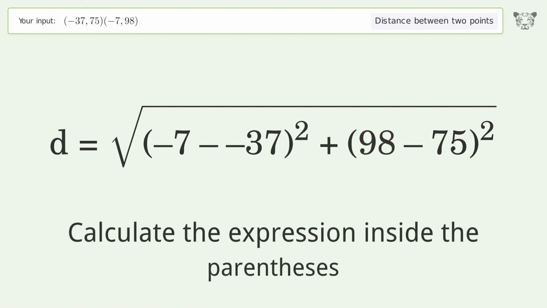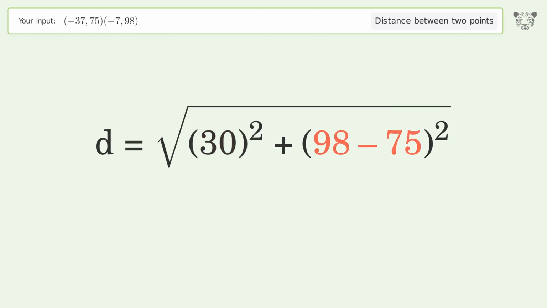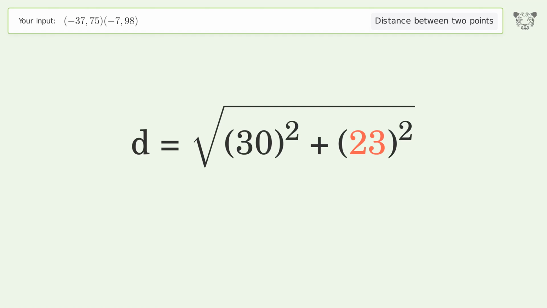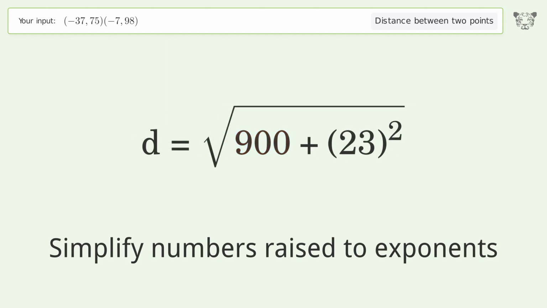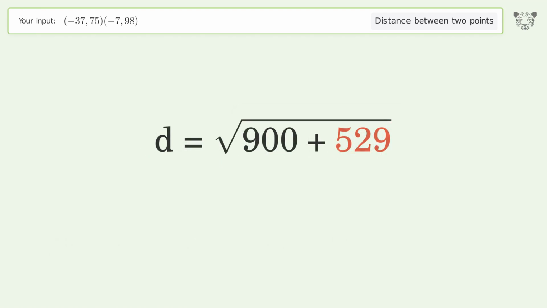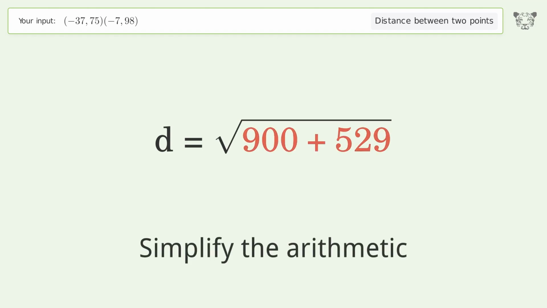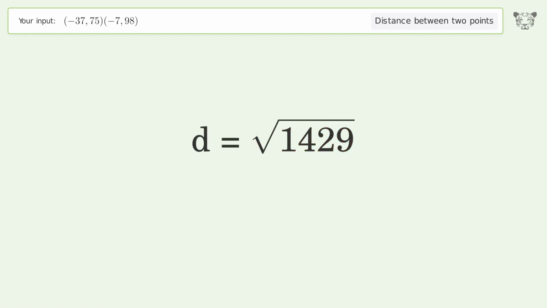Calculate the expression inside the parentheses. Simplify numbers raised to exponents. Simplify the arithmetic. And so the distance between the 2 points is the square root of 1,429, or 37.802.